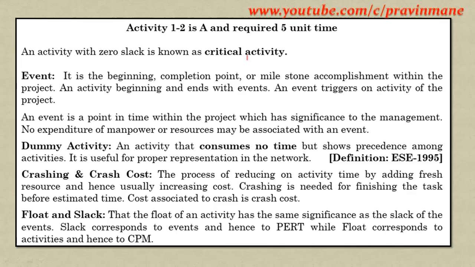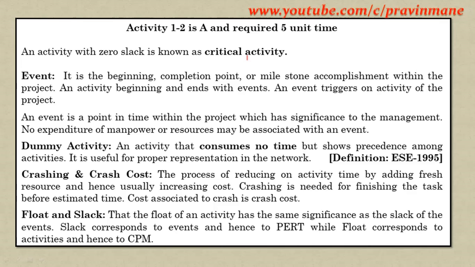Then crashing and crash cost. The process of reducing an activity time by adding fresh resources is called crashing. If we crash an activity, its cost will increase, and the costs associated with crashing are called crash cost. Then float and slack. The float and slack of an activity have the same significance as the slack of the event.